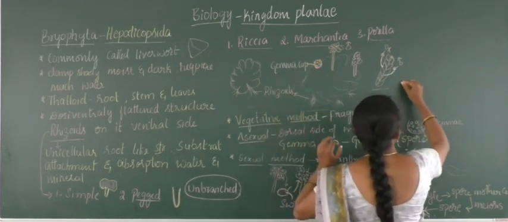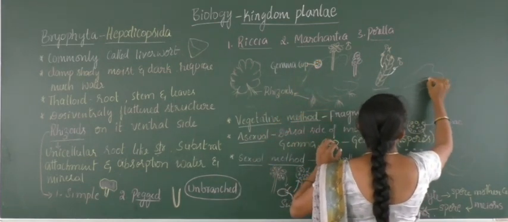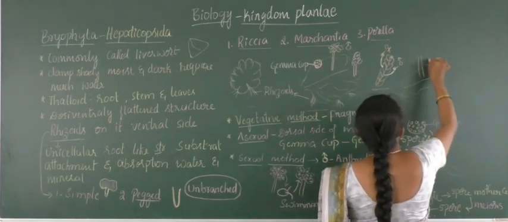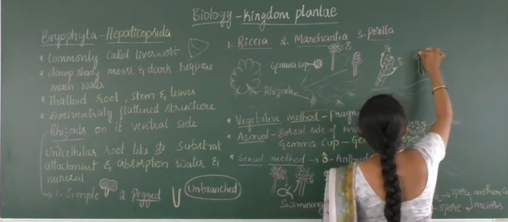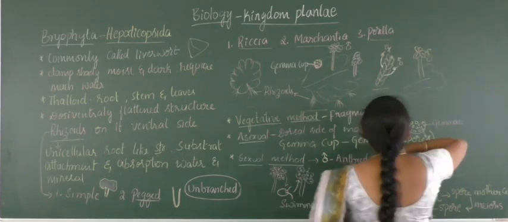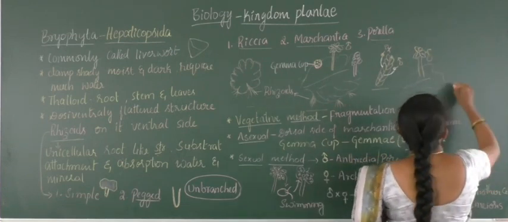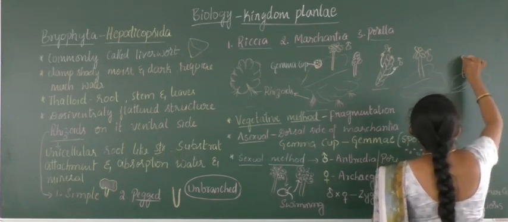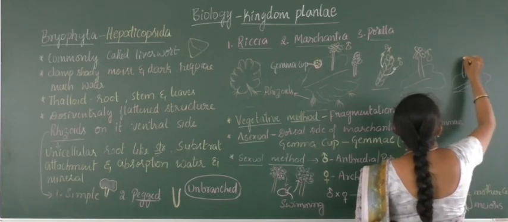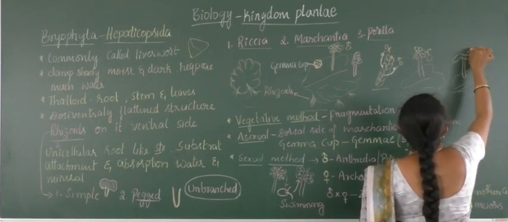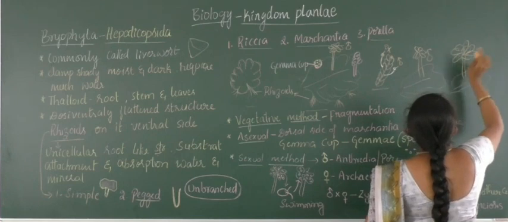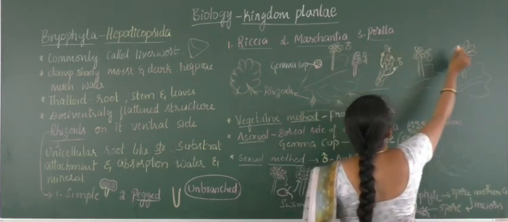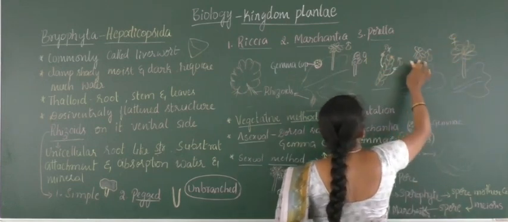Sometimes what happens, this is one thallus, there may be a development of male ones here, and on another thallus there may be a development of female. This is a female and this one is also female, and this is male and this one is male.